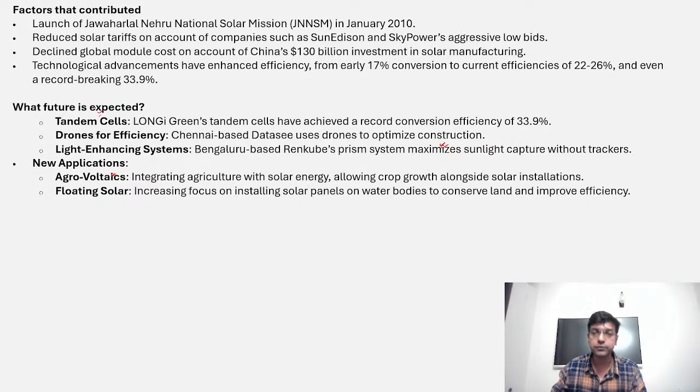And floating solar, as we have tried also, off the coast of Andhra there is one floating solar photovoltaic system present. So we are also focusing on that as well, because as you know, the exclusive economic zone of our country is very big, because we have 7,500 kilometers of coastline, which helps us to get more exclusive economic zone, and which can be utilized for this type of activities, especially the floating solar.